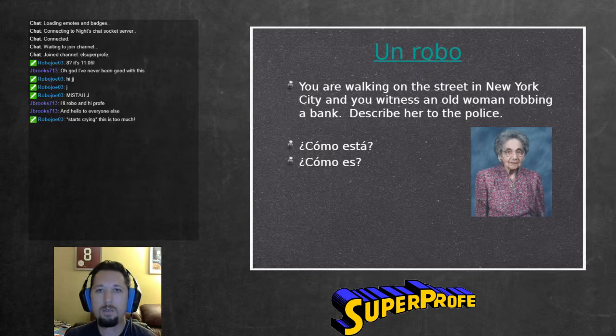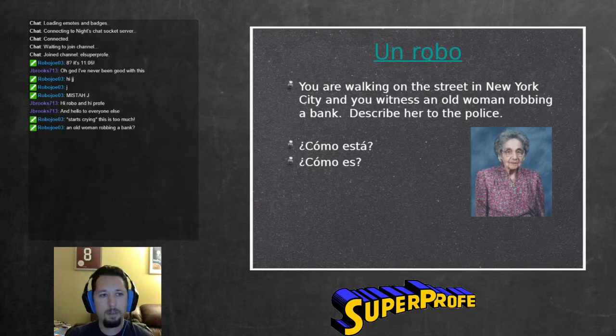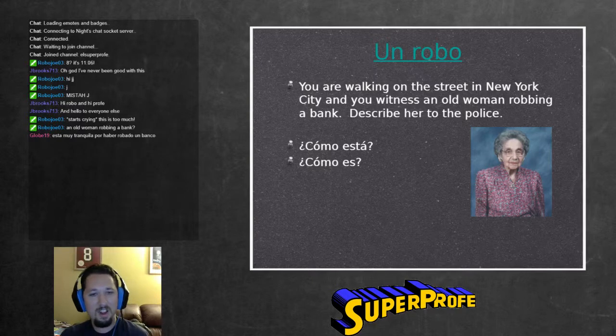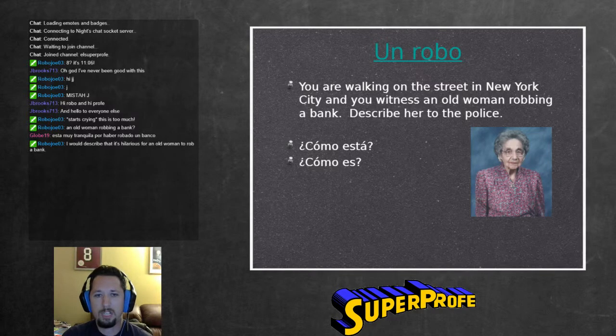But you're also going to want to comment on her state at the same time. An old woman robbing a bank? Yes, Robo Joe. Yes. It's crazy, huh? Está muy tranquila por haber robado un banco. Globe says, yeah, she looks very calm, right, for having just robbed the bank. And so we might talk about that to the police, and we might say, está muy tranquila, like she's really calm. She was really calm while she did it.